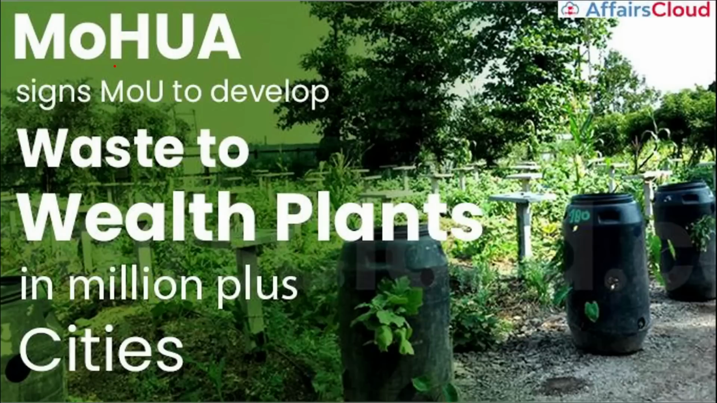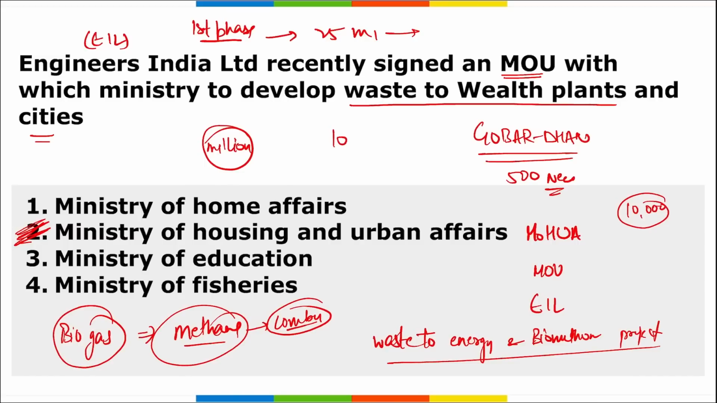Here you can see the Ministry of Housing and Urban Affairs signed an MOU to develop waste to wealth plants in million-plus cities, which is related to population. That is, a city in which a million-plus population is there, and 1 million stands at 10 lakh.